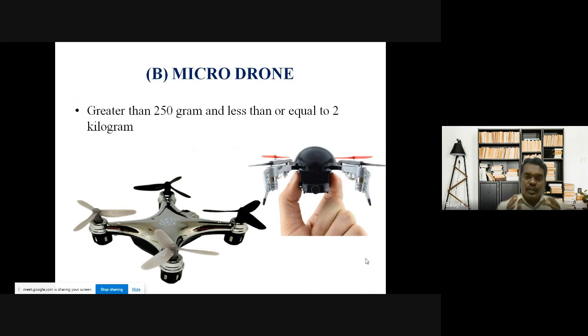Okay, so more than 250 gram and equal or less than 2 kg. In between that range, the drone is called a micro drone. It is also used for many applications for photo shoots and all. They are using this kind of drones.